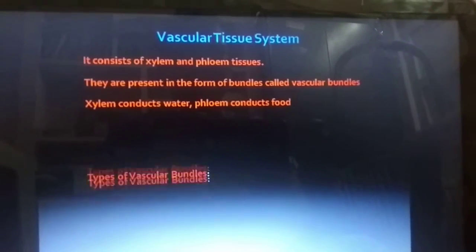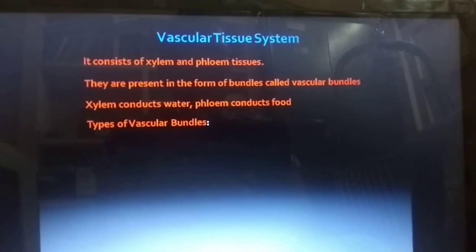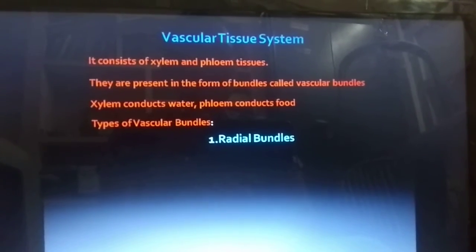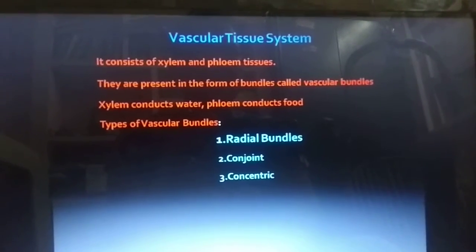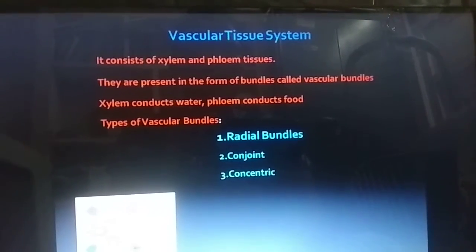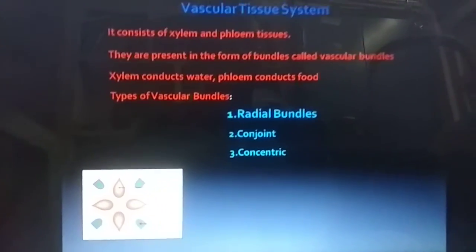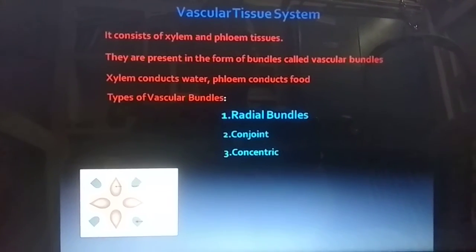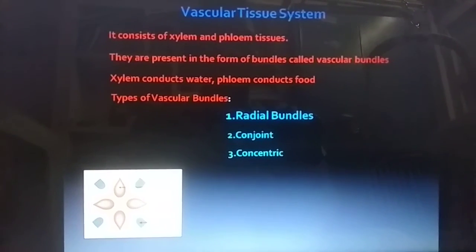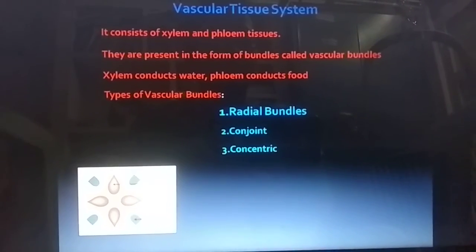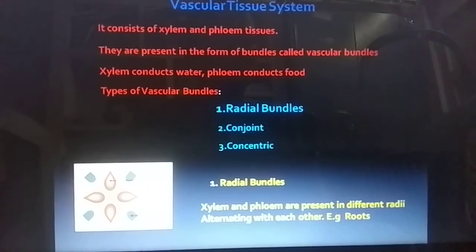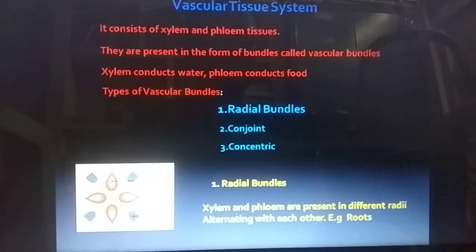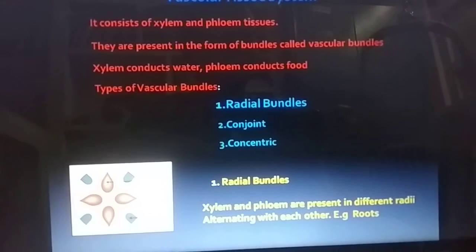Types of vascular bundle. First one, radial bundle. The second one, conjoint. Third one, concentric. The first one, radial bundle. Radial means circle. In a circle, the phloem and xylem are arranged alternately, that is called radial bundle. Xylem and phloem are present in different radii alternating with each other. Example, roots.